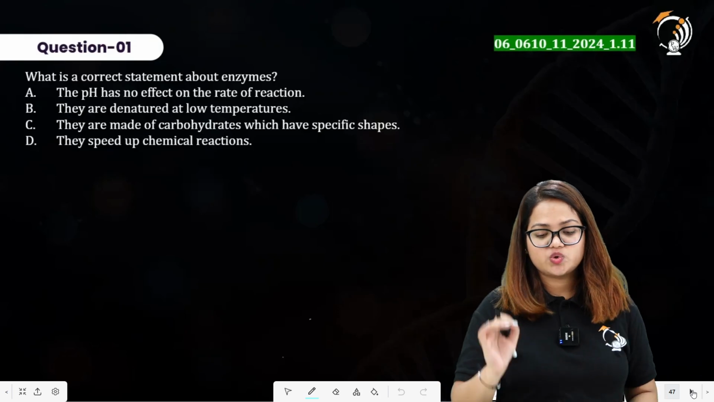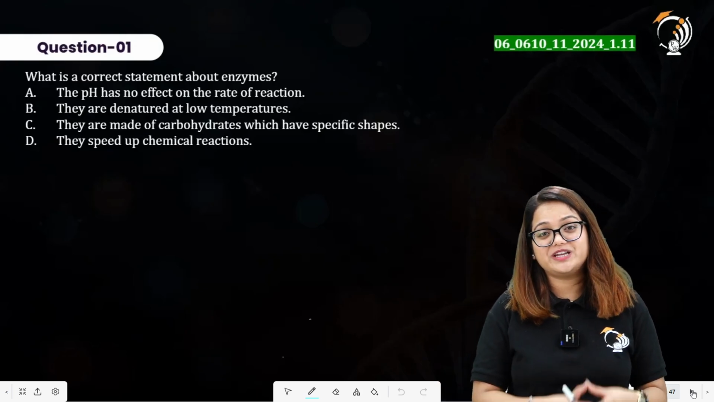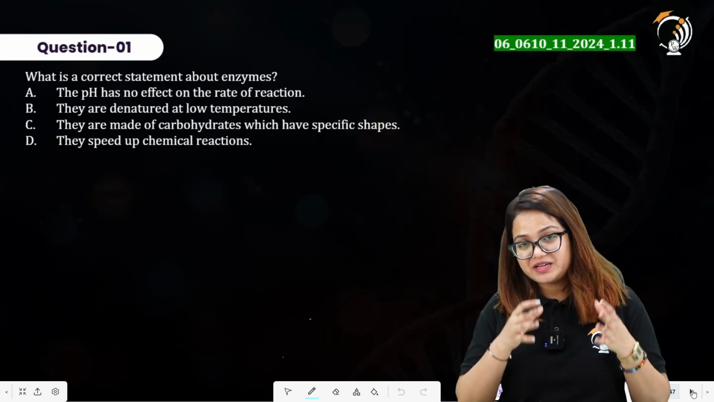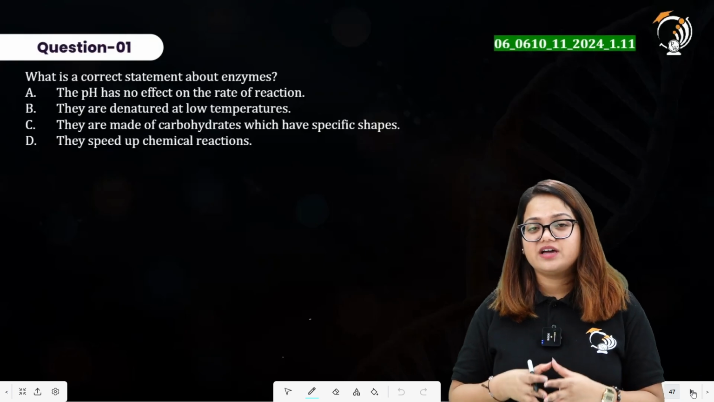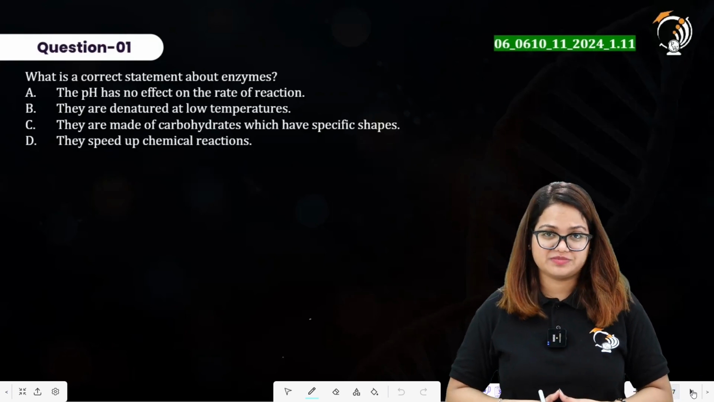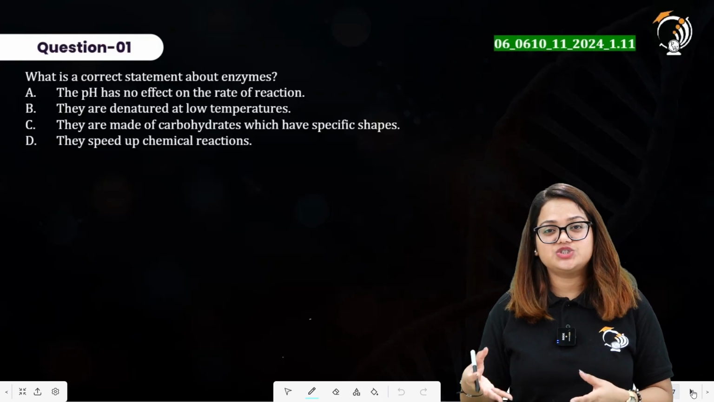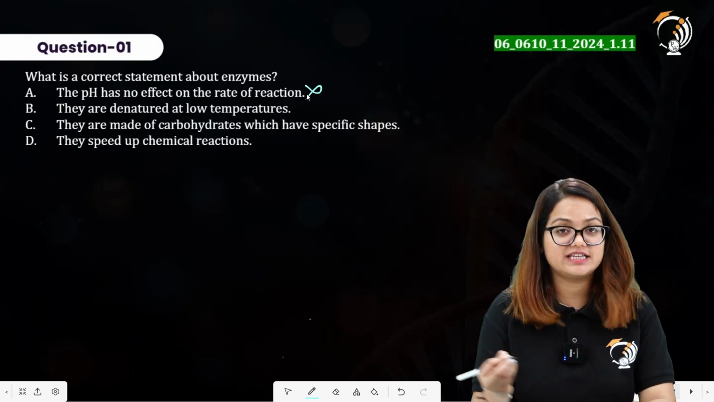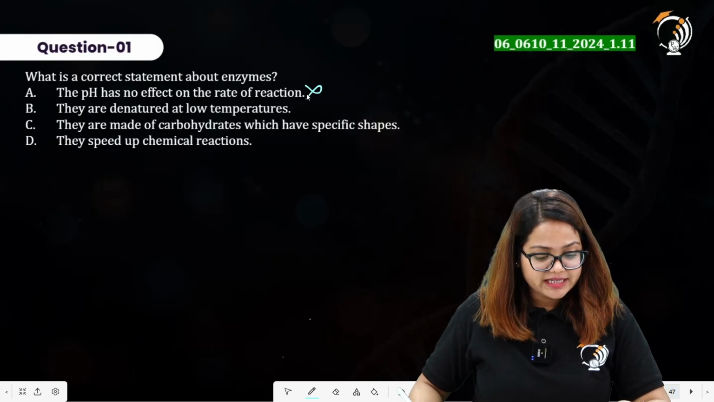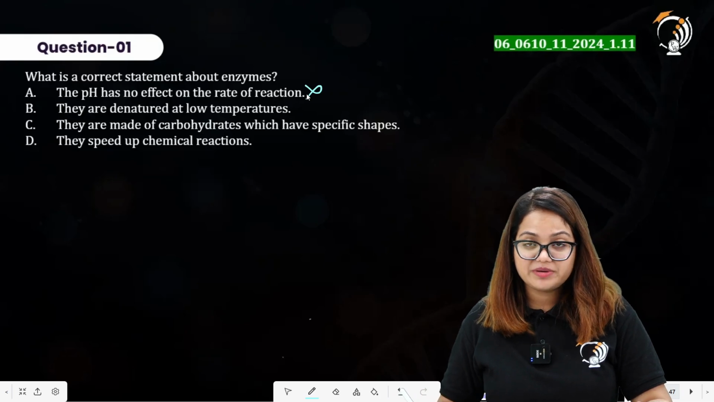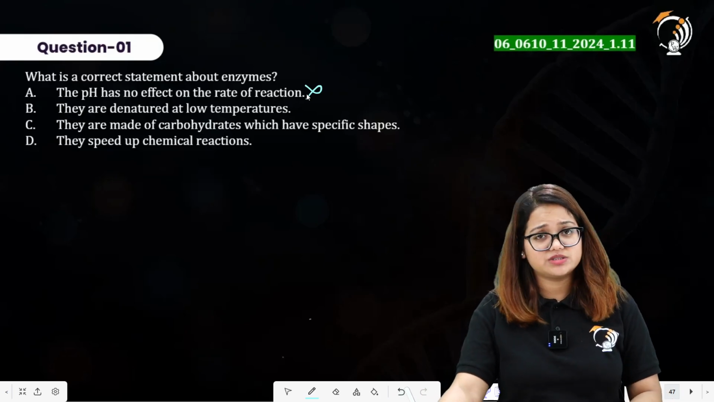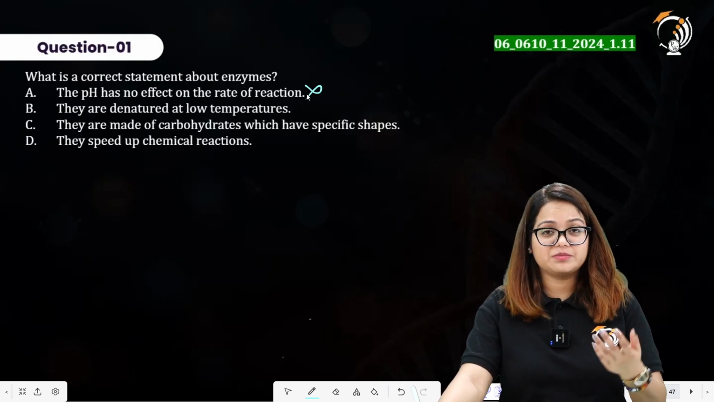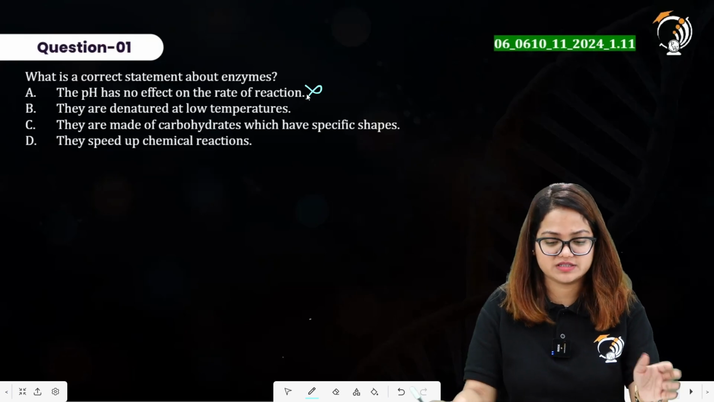The pH has no effect on the rate of reaction. Since we have already discussed many examples, you can conclude that pH does have an impact on the rate of reaction, as it changes the nature of the enzymatic activity. This is an incorrect statement. What else? They are denatured at low temperatures. They are not generally denatured at lower temperatures. They are denatured at higher temperatures, beyond their optimum temperature levels.